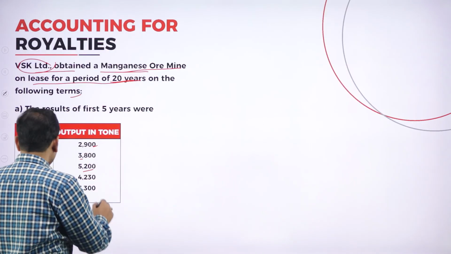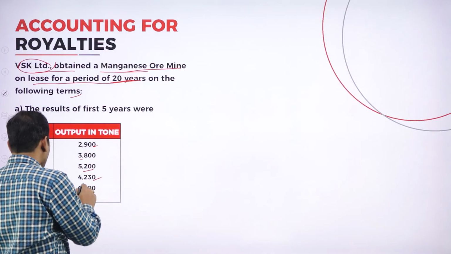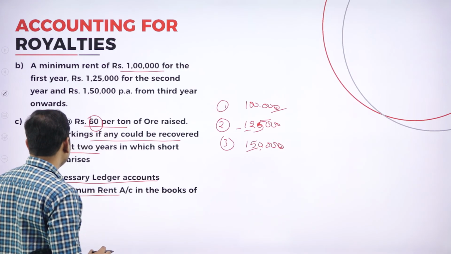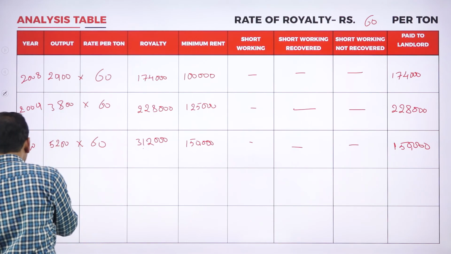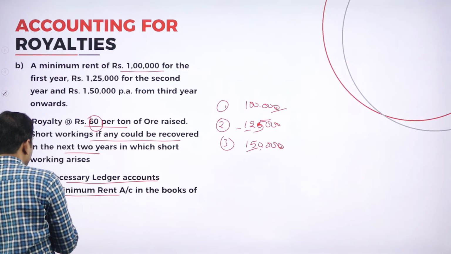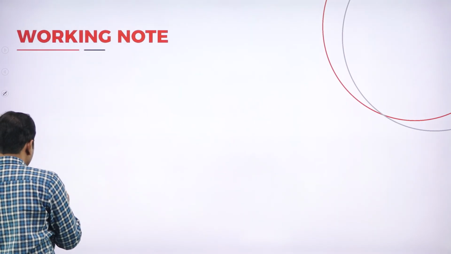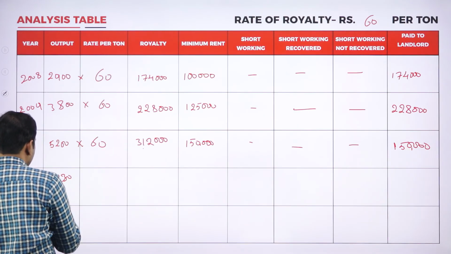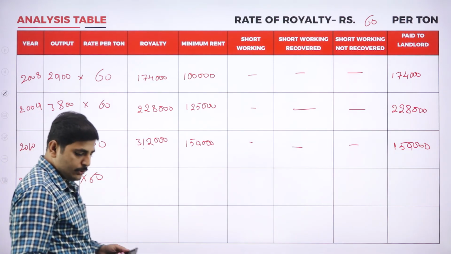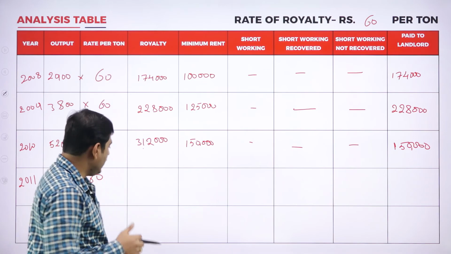Next year, for 2011, our production is 4,230 units. So 4,230 into 60 rupees per ton, so it is 2,53,800.